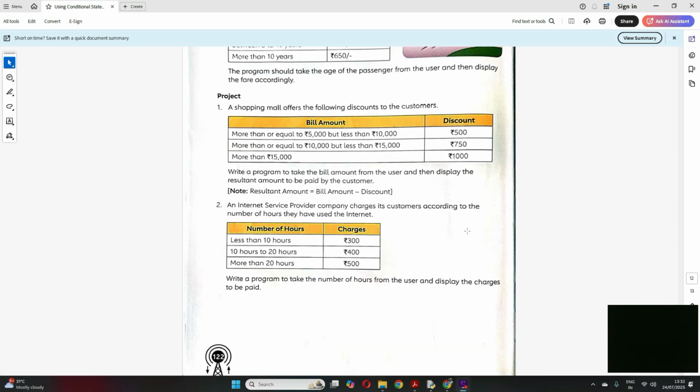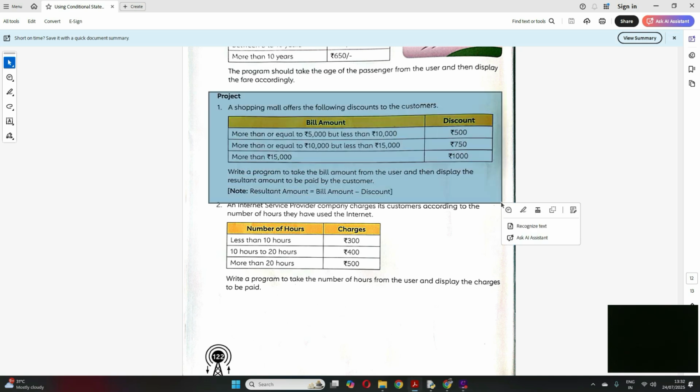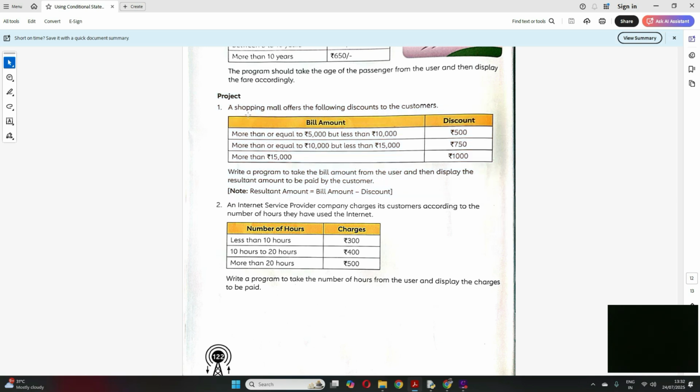Okay students, let's try to write one program, this one, so that you understand the complete chapter very nicely. A shopping mall offers the following discount to the customers. If your bill amount is more than 5,000 but less than 10,000, then your discount will be this on the total bill amount. If your bill amount is more than 10,000 but less than 15,000, this is the discount, and if it's more than 15,000, this is the discount.